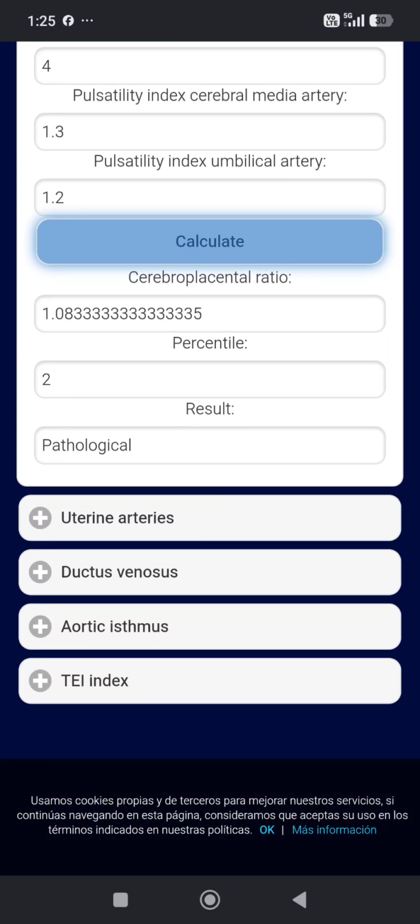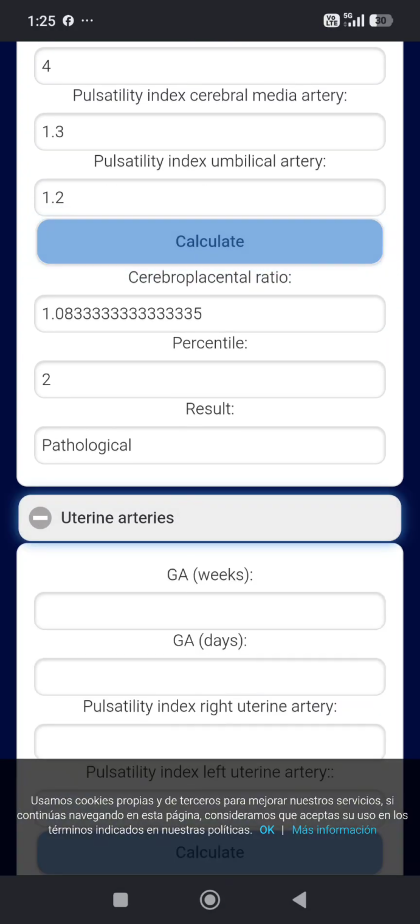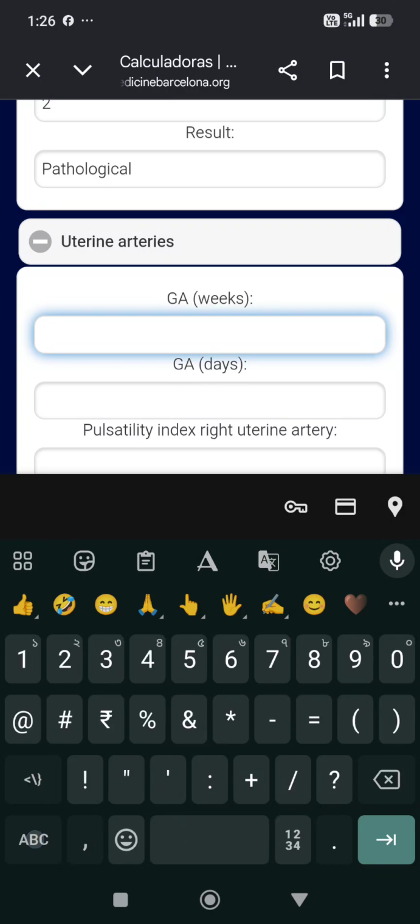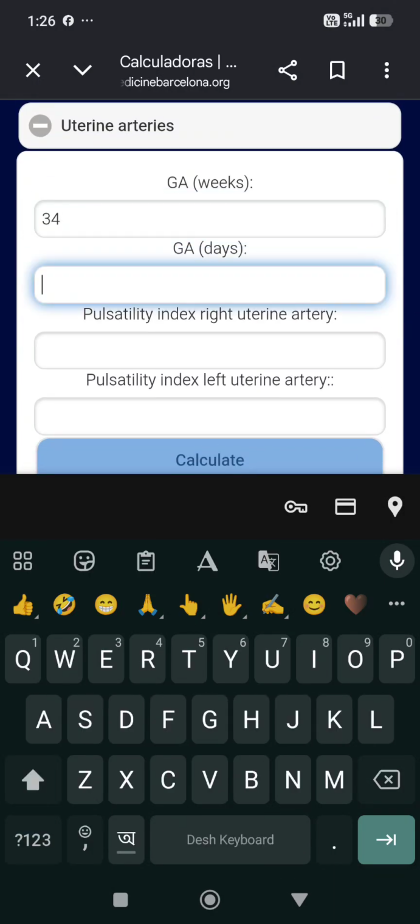In the same way, you can calculate uterine artery. Gestational age in days, likewise 34 weeks 4 days.